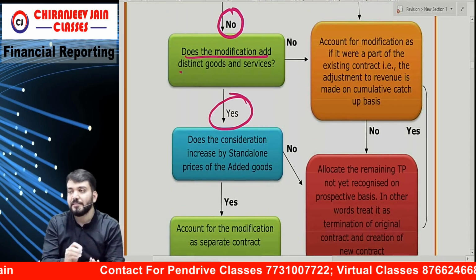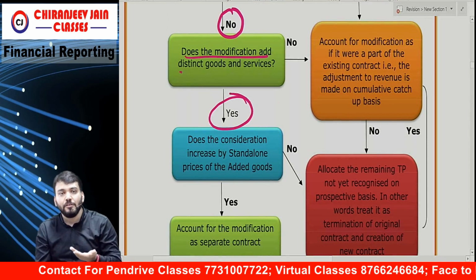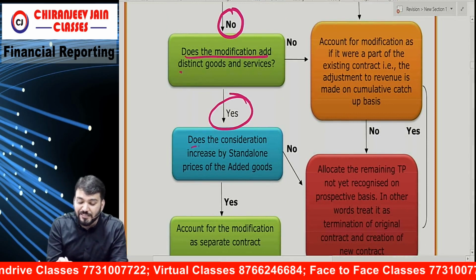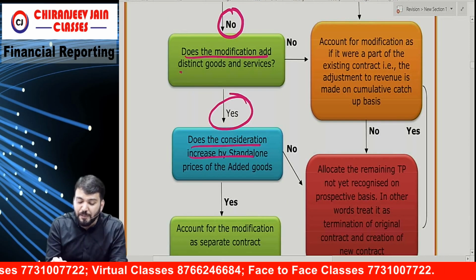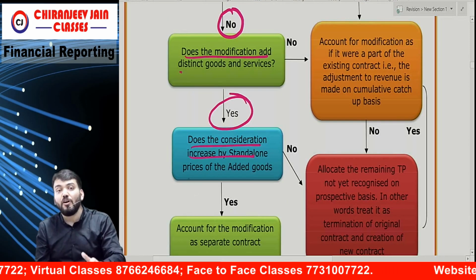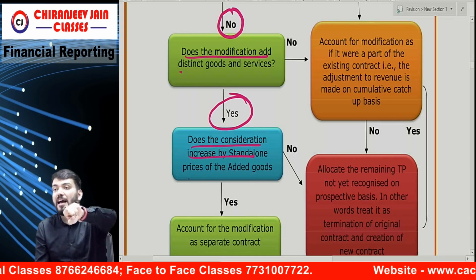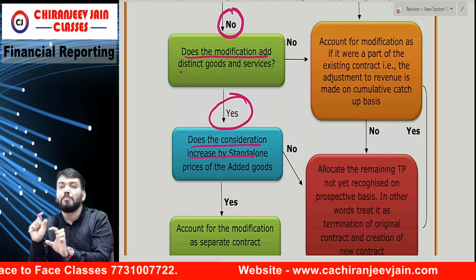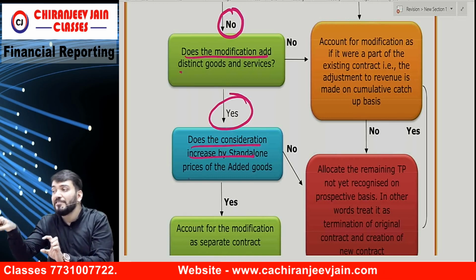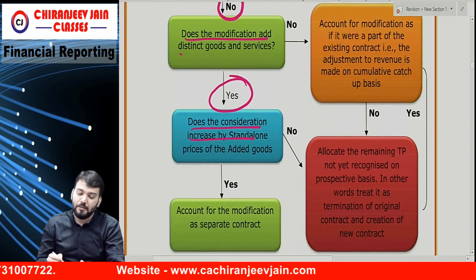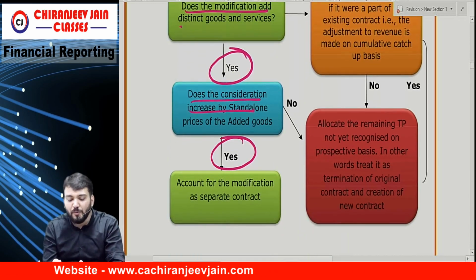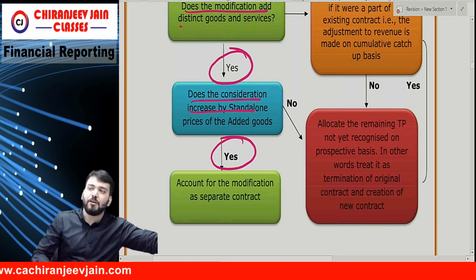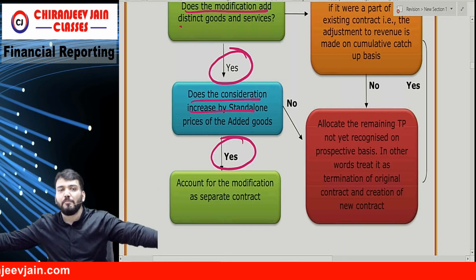If the answer is yes, then one more question you will ask: does the consideration increase by the standalone price of the added goods and services? Means there is an increase in price, but only by the price of the added goods and services. If yes, then account for the modification as a separate contract. Means the initial contract will be a separate contract, and the modification contract will be separate.